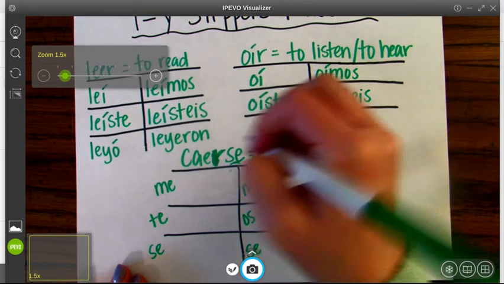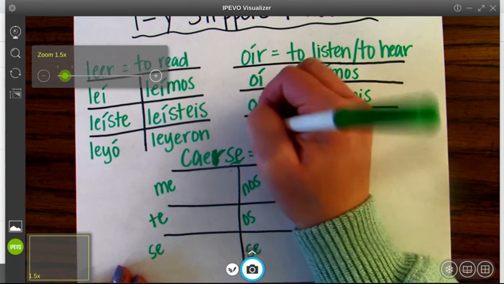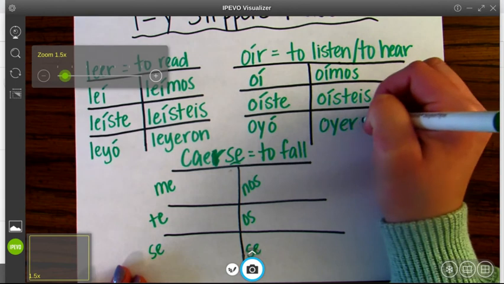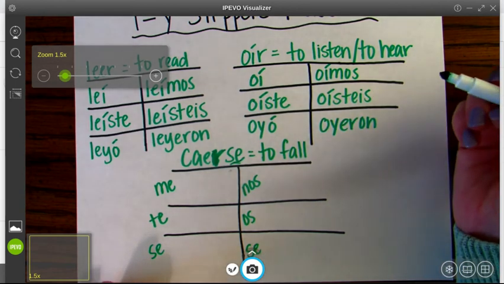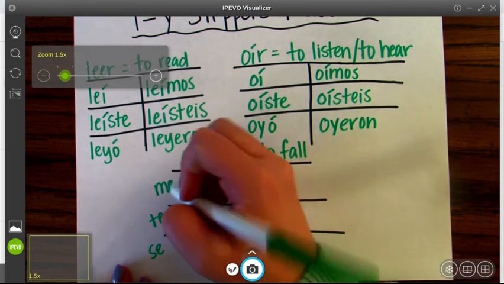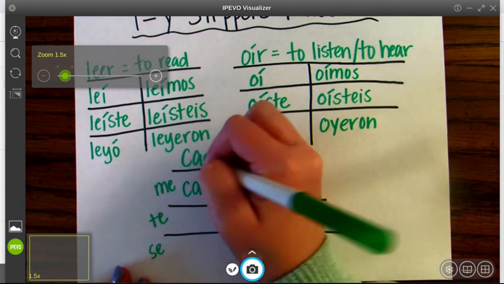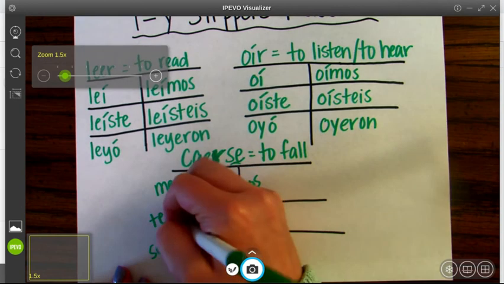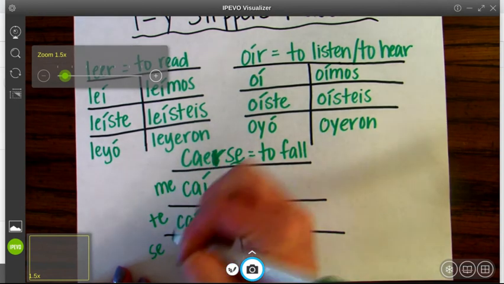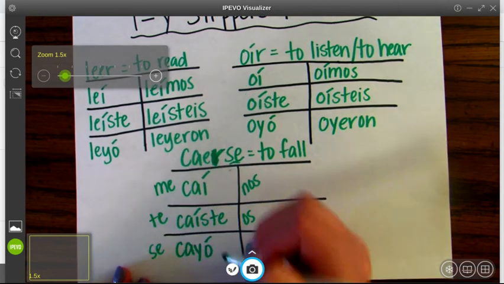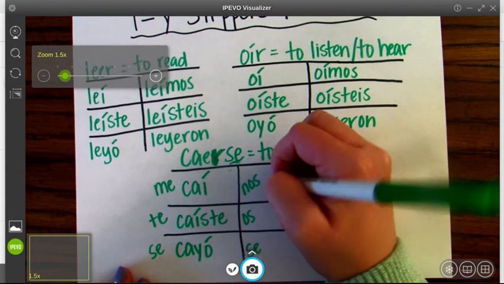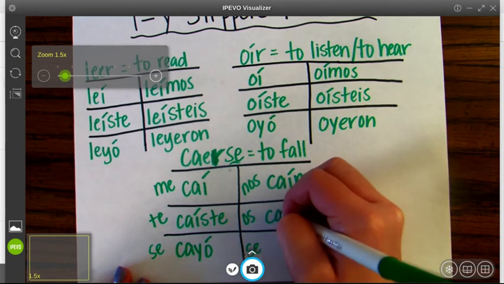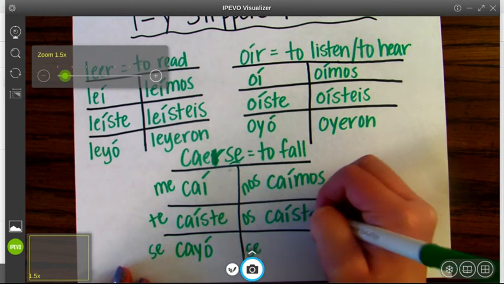And then third person, the I becomes a Y. And we still have our accent mark. Third person plural, I to a Y, and no accent mark. Oyeron. They heard or they listened, right? Last one, me caí. Again, it's still an ER verb, so we're going to have that I ending with an accent. Me caí, te caíste, se cayó, I to the Y, and we add our accent mark. Nosotros caímos, os caísteis, and then se cayeron.